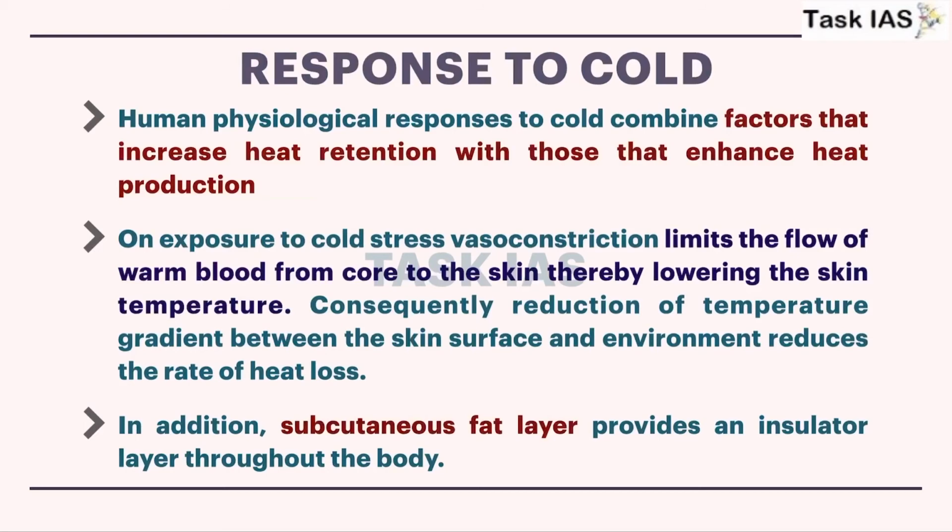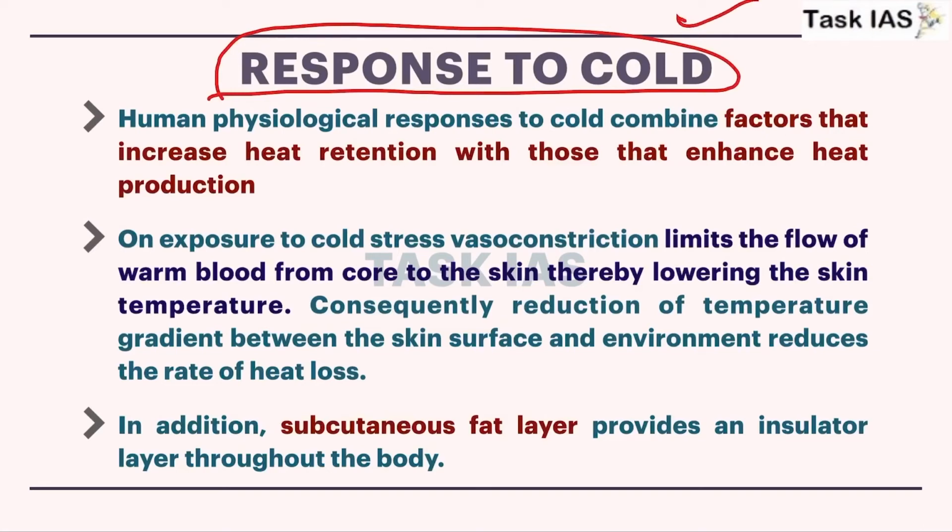Now responses to cold. The physical or physiological responses which are not inherited, I have discussed earlier in that diagram. So we have discussed physiological responses. Now we will discuss genetic as well as cultural responses. So here the human physiological response will increase heat retention, because now body shivering will increase and blood flow at surface level is decreased.